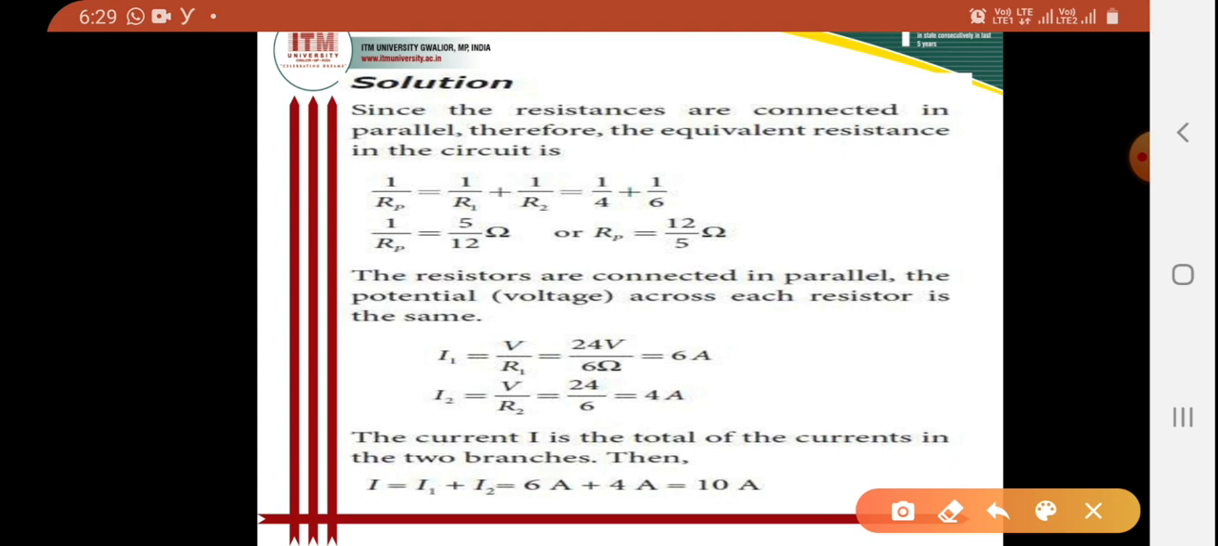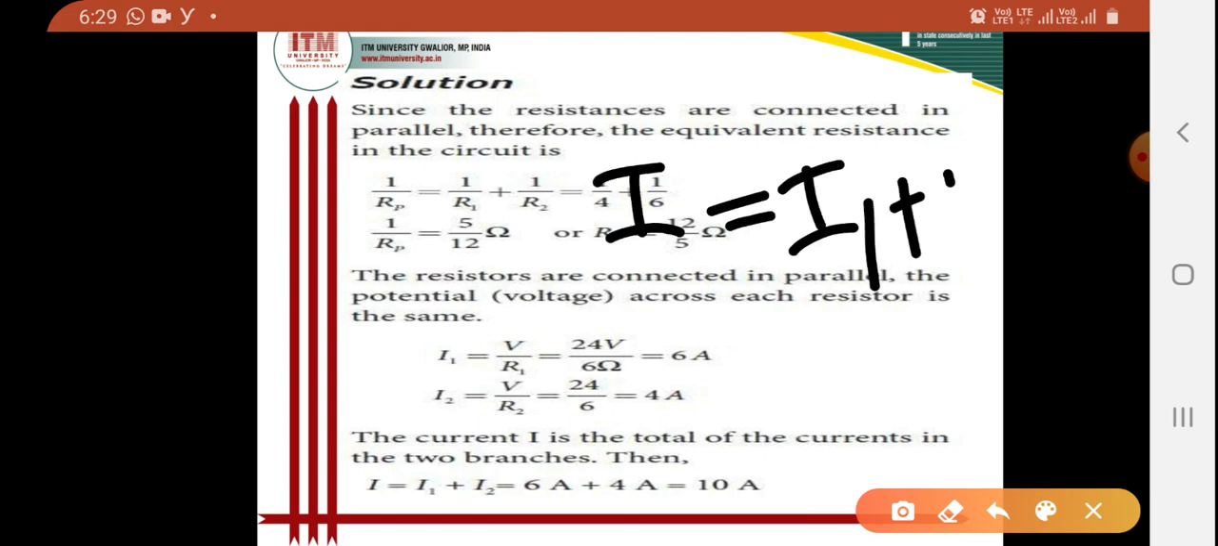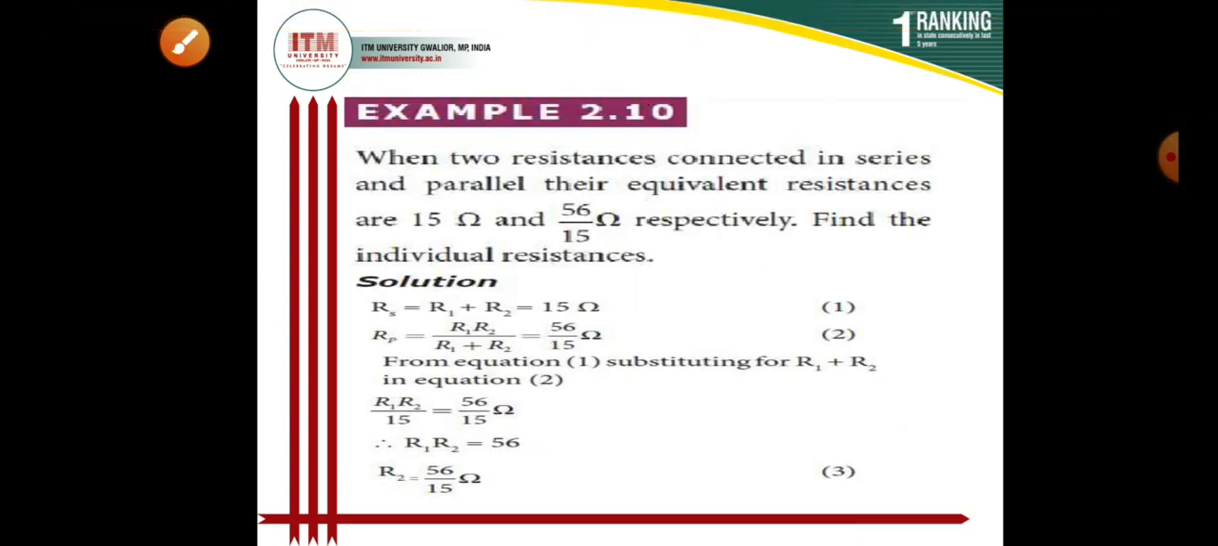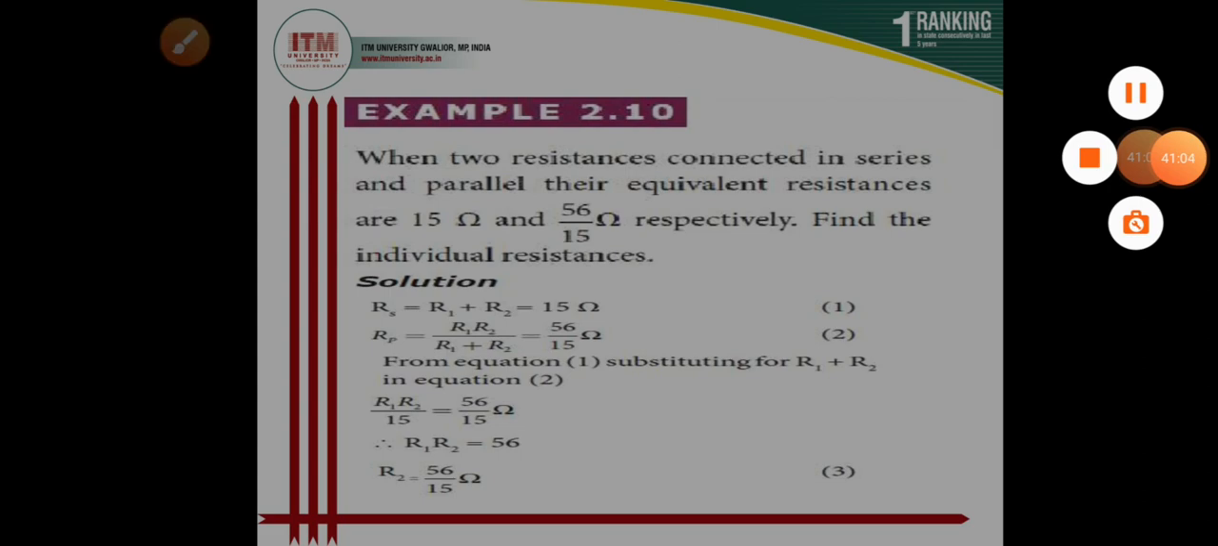Now if I want to find out the total current I, that will obviously be I1 plus I2, because when we connect the resistors in parallel, the currents are additive in nature. So I is I1 plus I2, that is 6 plus 4, so the total current will be 10 ampere.